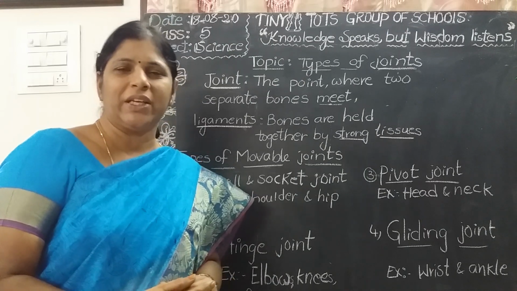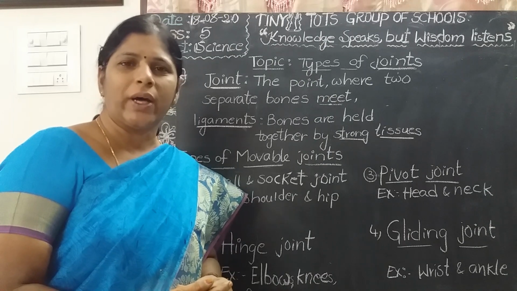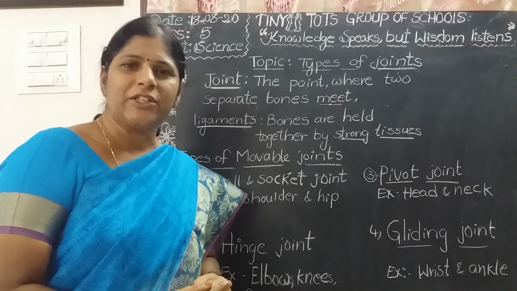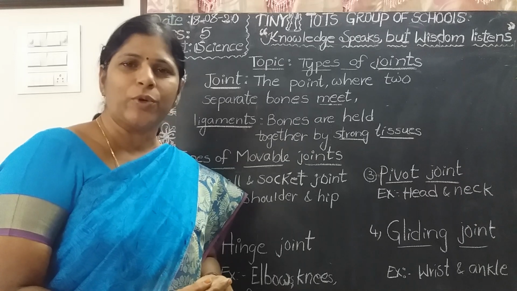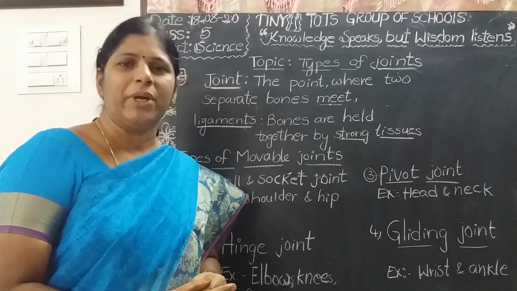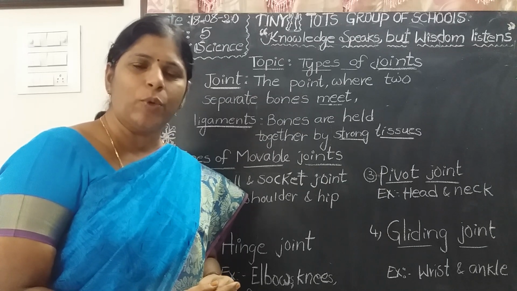How many bones are there in our body? There are 206 bones in our body. Bones are made up of calcium and phosphorus. That's why bones are very hard to touch. But inside, some jelly-like material is present, that is called bone marrow.